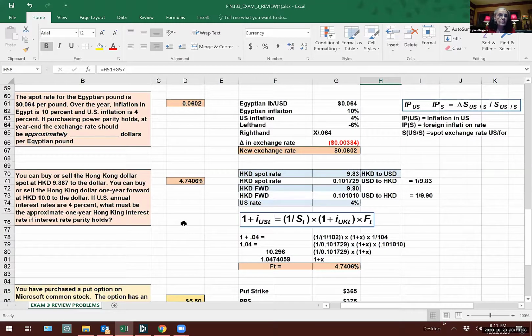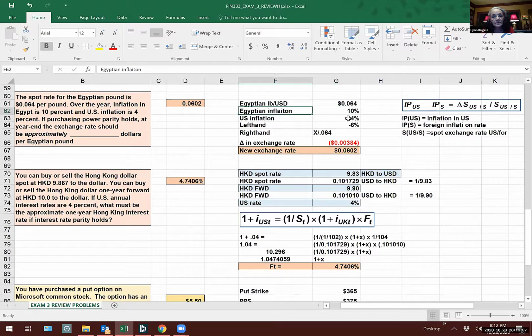Here's another one. Spot rate for the Egyptian pound is 0.064 dollars per pound. Over the year, inflation in Egypt is 10%, US is 4%. If purchasing power parity holds, at year end, the exchange rate should be approximately dollars per pound. Now this one, they're giving it to you in the right form. You need dollars per pound. That says the other way, but it's dollars per pound.